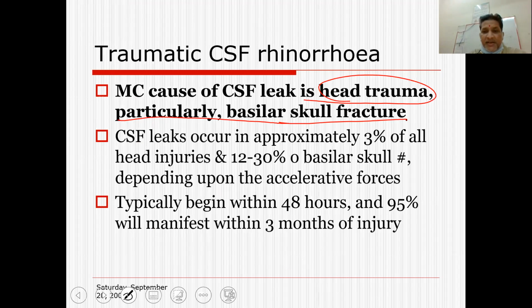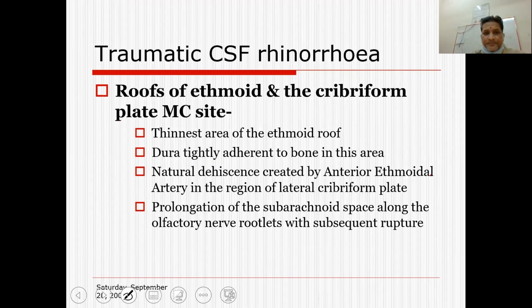The plain area of the sphenoid just anterior to the sella is called the planum sphenoidale. Then the sella turcica itself, and posterior to the sella will be the clivus. So head injury and head trauma or fractures of the cranial bones, apart from fracture of the skull base, are important factors which lead to CSF leak.